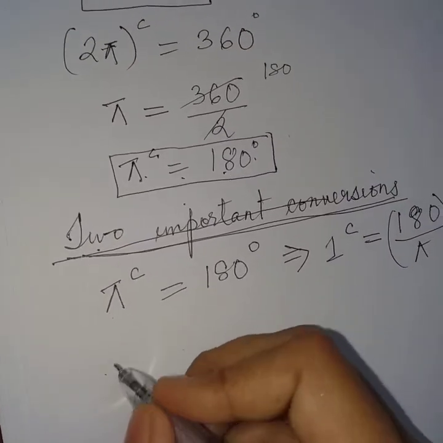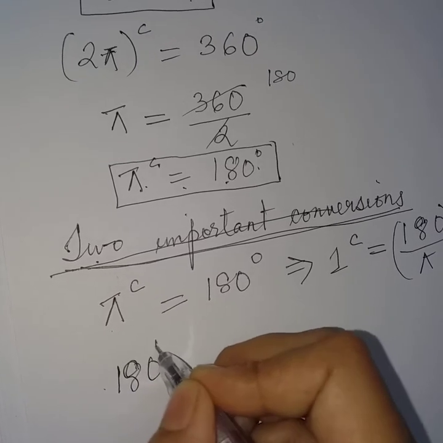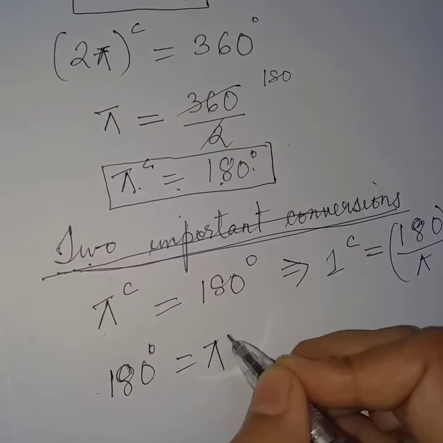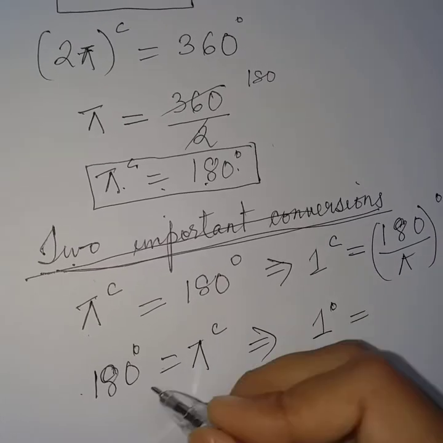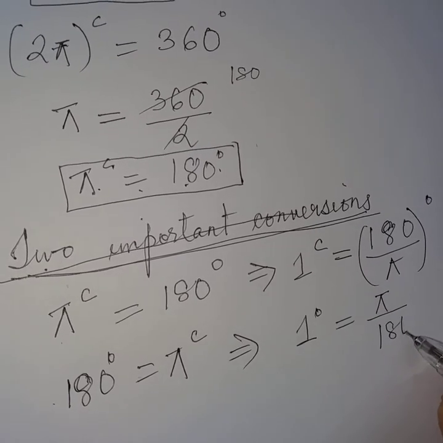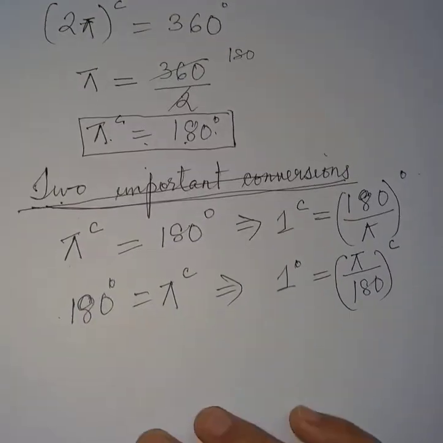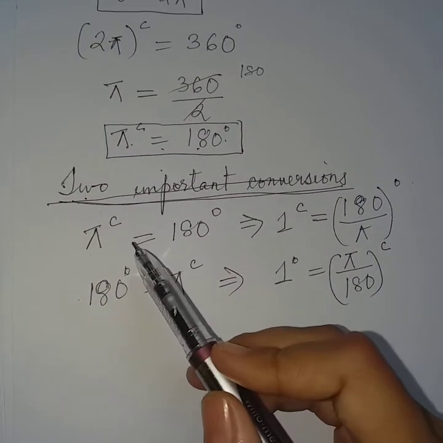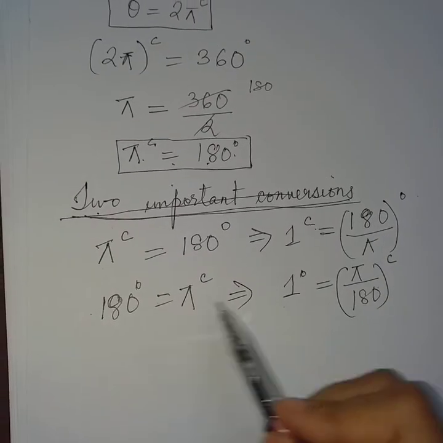And the second conversion, take it in the opposite way. 180 degree is equal to pi radian. So 1 degree will be equal to, take 180 to the other side, pi by 180 radian. So if you want to convert from radian to degree and from degree to radian, this is the conversion.